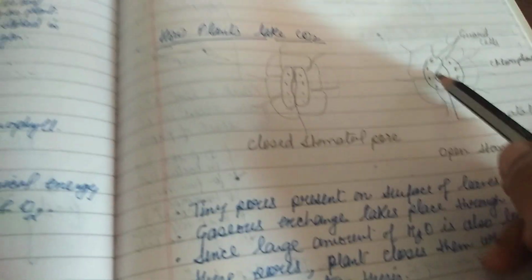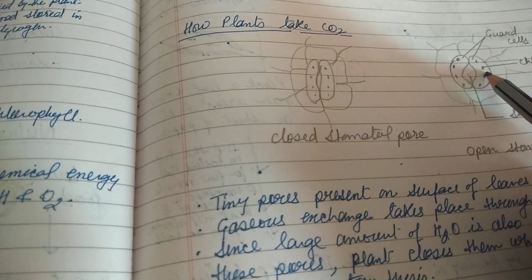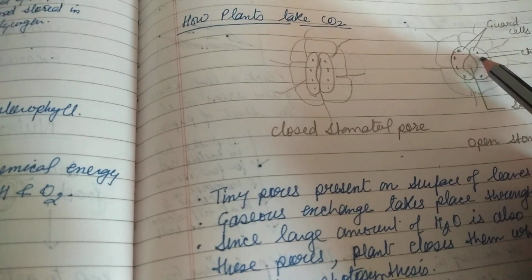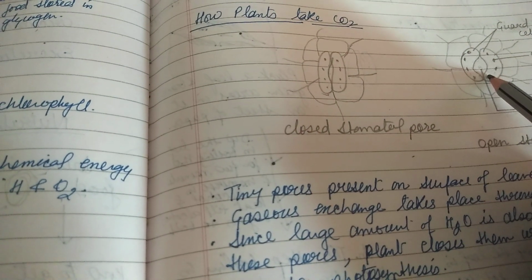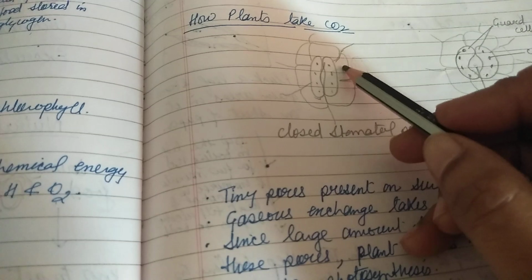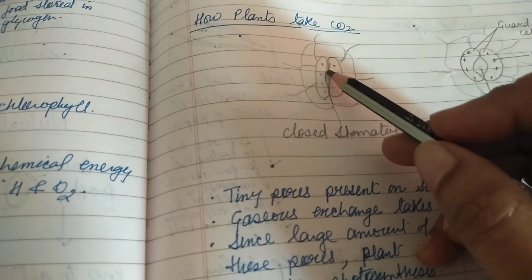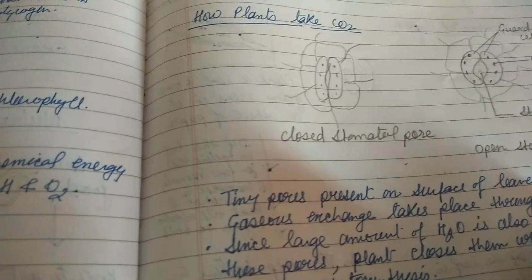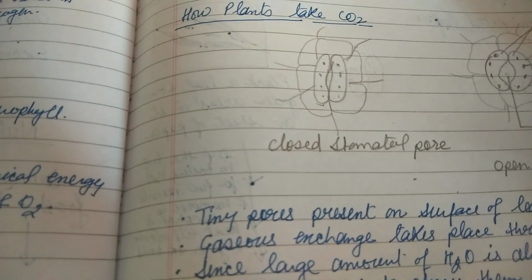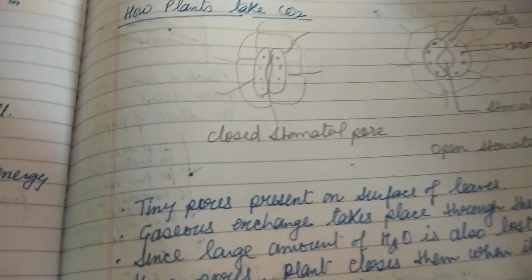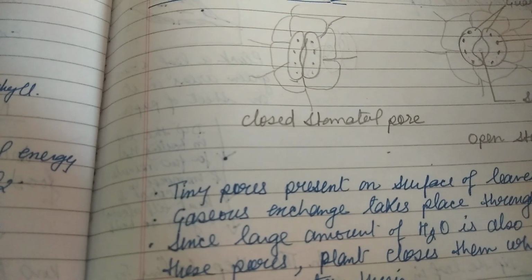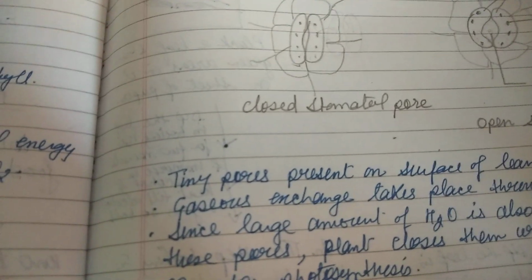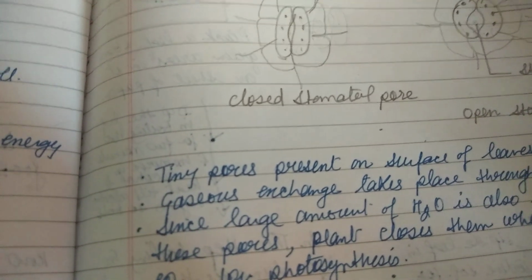So how do they open and close? See, water enters into these guard cells. So these guard cells swell, and the stomata open. And then when water moves out of these guard cells, they shrink, which closes the stomata. Right? So this way, opening and closing of stomata happens. So in desert plants, the stomata are closed during daytime and open at night time, just to prevent the water loss.